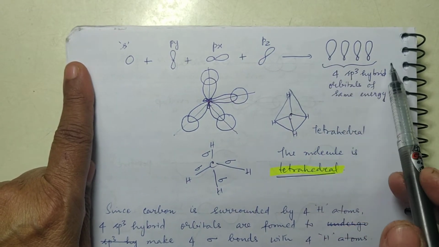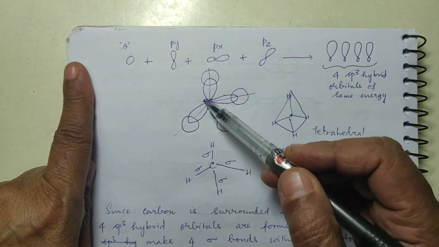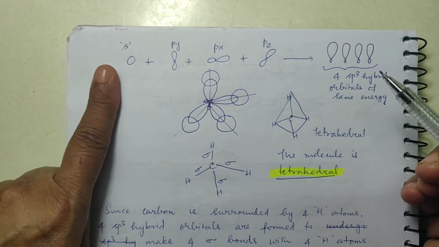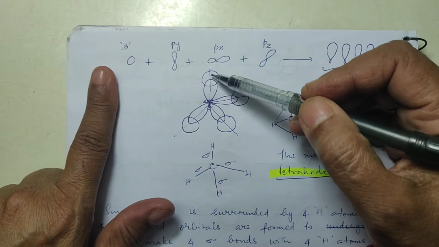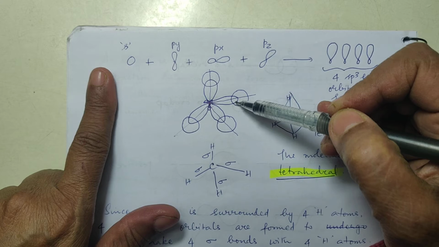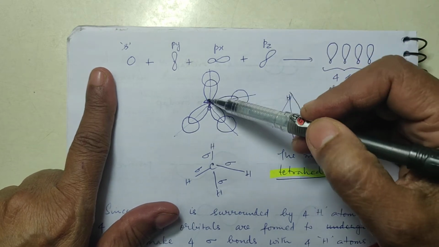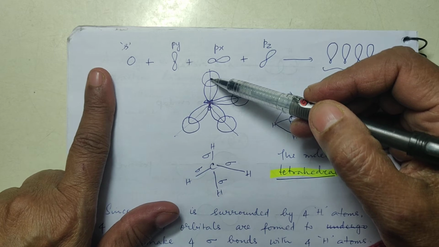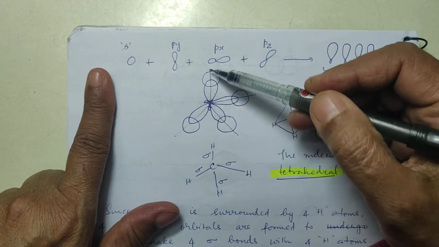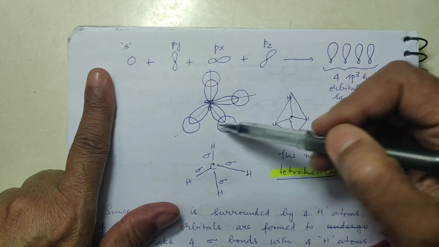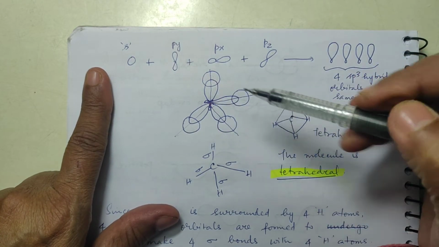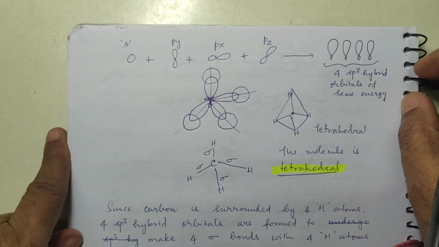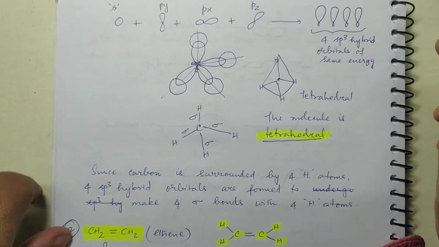They are called sp3 hybrid orbitals, and these sp3 hybrid orbitals arrange themselves in a tetrahedral geometry, so that when hydrogen is overlapping with each of the sp3 hybrid orbitals, the pairs of electrons will not repel each other. They are set in such an angle that they do not repel each other. So it is having a tetrahedral geometry.